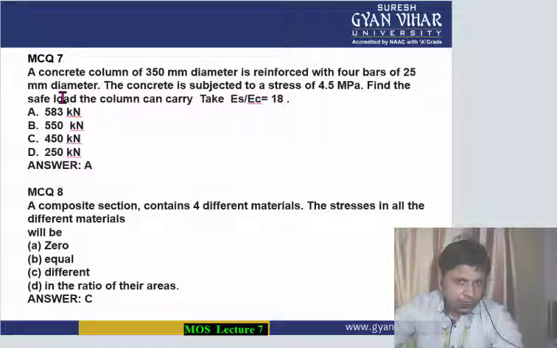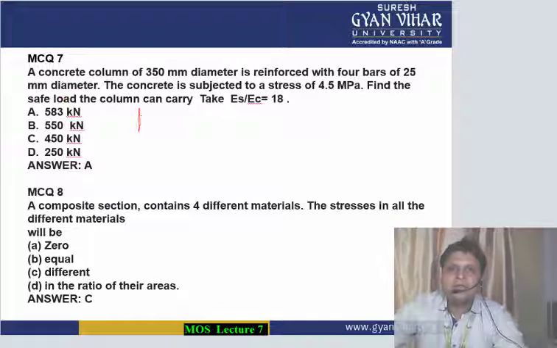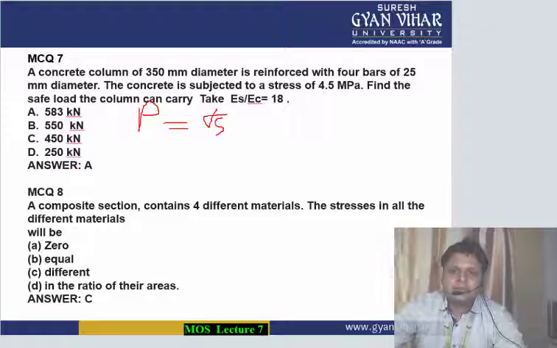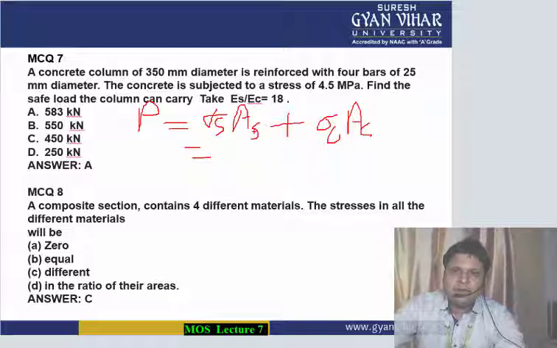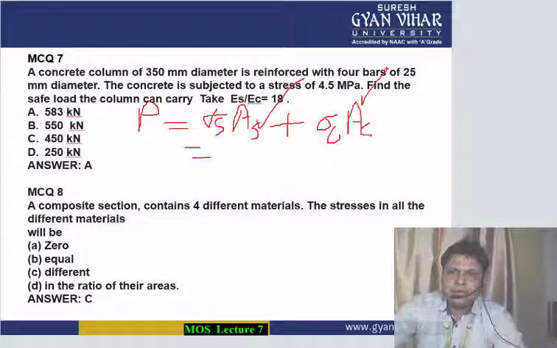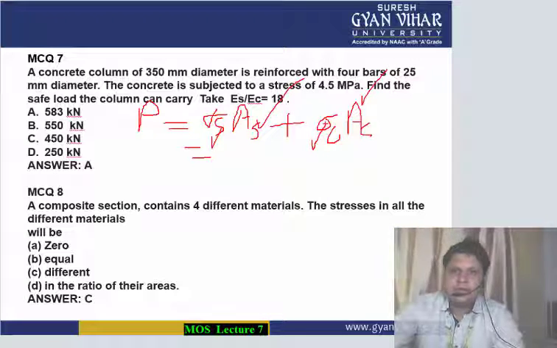So what do we have to find? We have to find the safe load, and we all know the formula for safe load. Total load is equal to sigma S AS plus sigma C AC. Put in all the values as you have already calculated: AS, area of steel, AC, area of concrete, stress in steel, and stress in concrete is given to you.